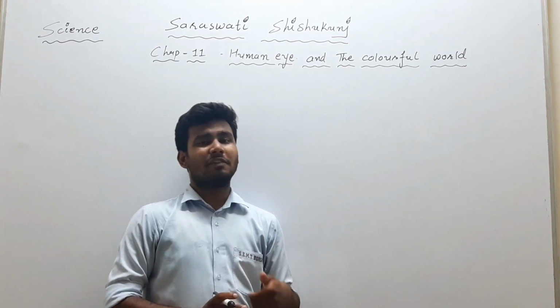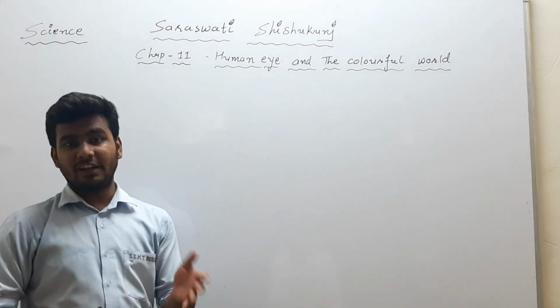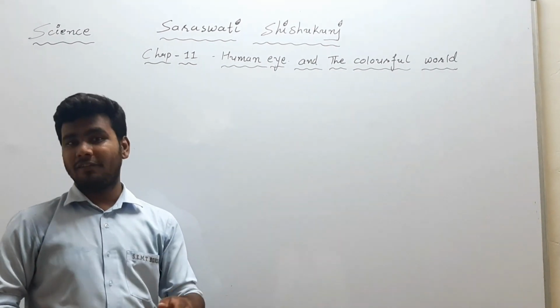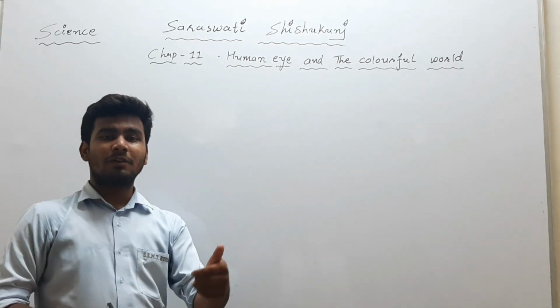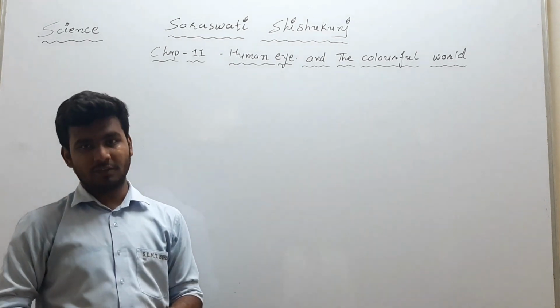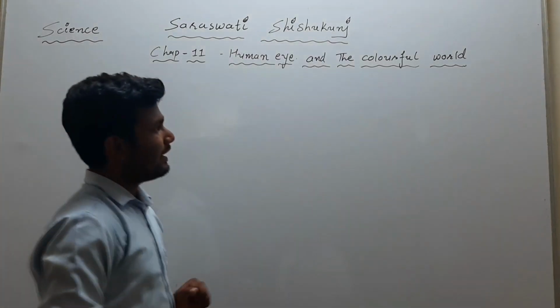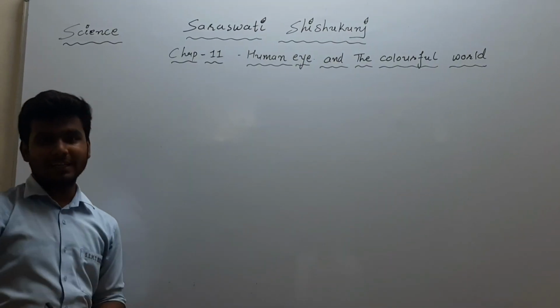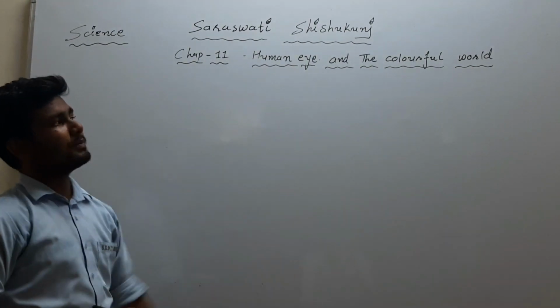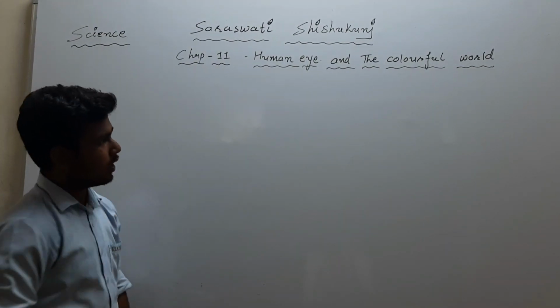Due to this, we will be able to understand defects of the eye, and we can also find a solution for it. Means we can resolve those defects. So let's start our journey of the second session of chapter number 11, Human Eye and the Colorful World.